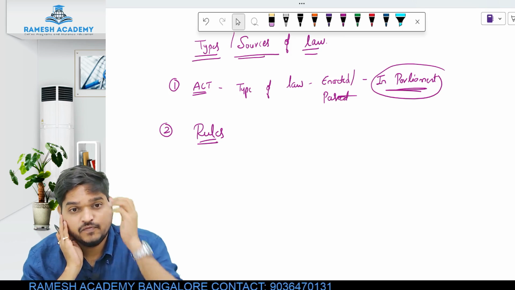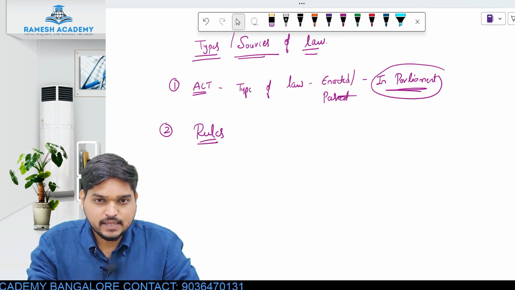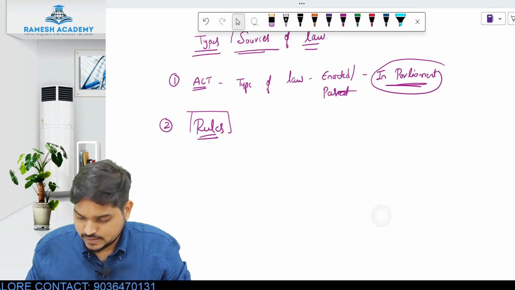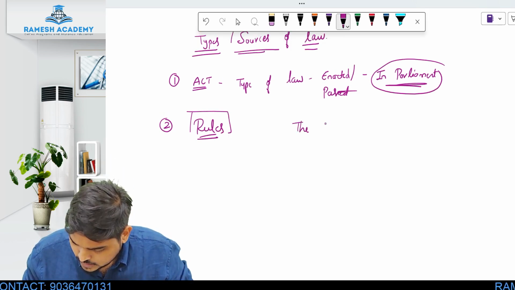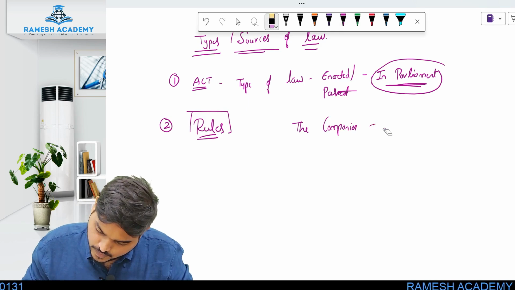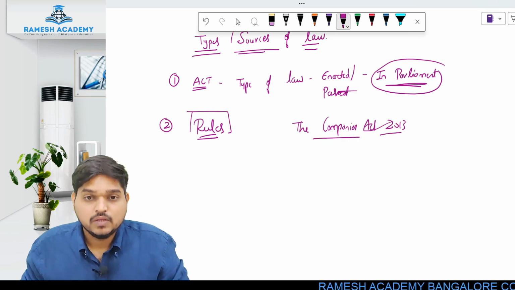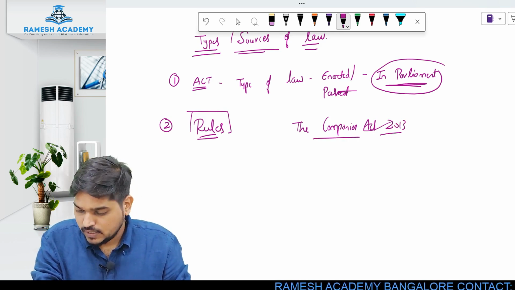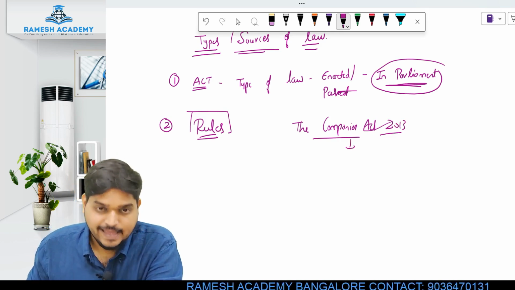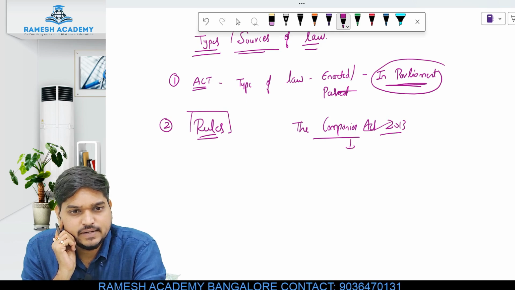Now the second type of law which you have is your rules. Everybody please focus, it is a bit technical, you have to understand. Whenever you study any act, let's take the example of the Companies Act 2013. If you are studying any act, whichever it is, act cannot be studied in isolation.